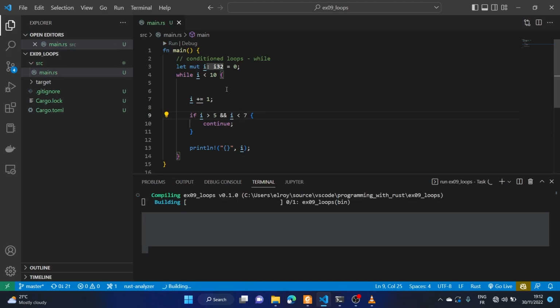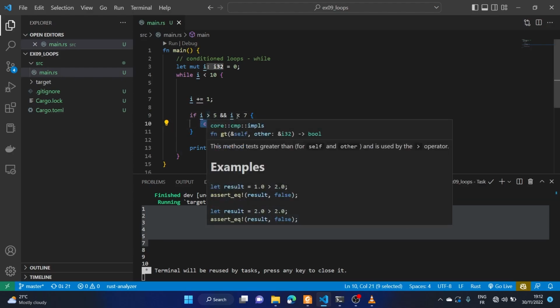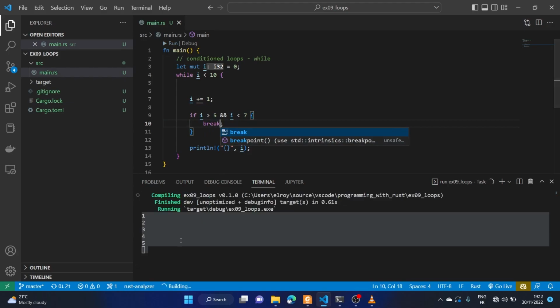On printing this, what happens to our loop? We see that the number 6 is not printed because the loop continued when I was greater than 5 and less than 7, and there's only one number greater than 5 and less than 7, which is 6. So we have seen that if we replace this with break, it doesn't matter, the loop ends at 5, and there we have the difference between continue and break.